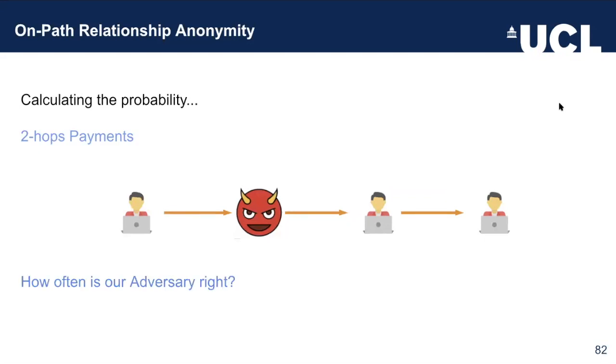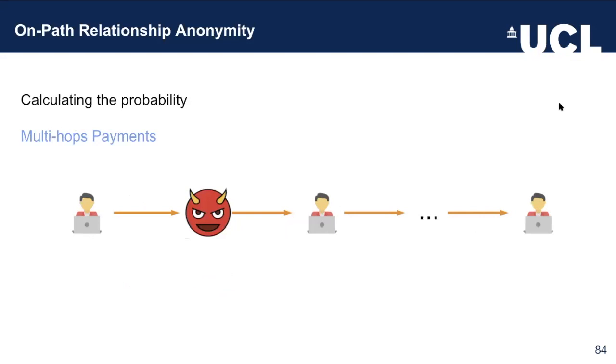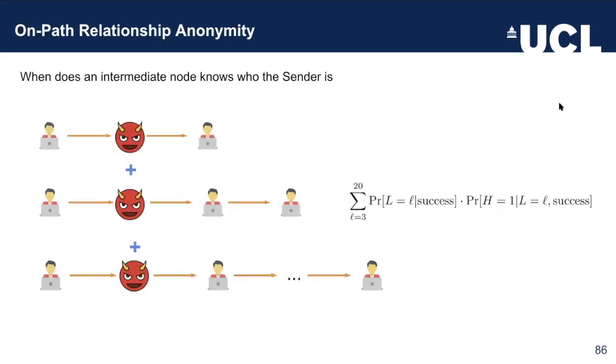How often is the adversary right? Well, this actually depends. If you thought about 50%, then you're close, but it's not the case every single time. And this can be extended to multiple hops, up to 20, which is the maximum for the Lightning Network. So putting it all together, the probability of our adversary being right is the addition of all these intermediate probabilities.